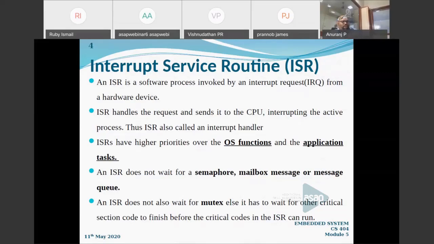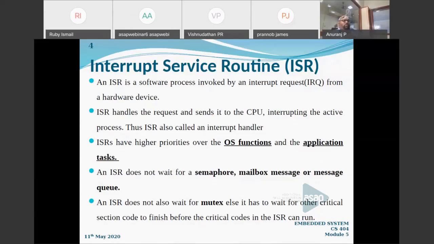You know that ISR will have high priority over operating system functions and application tasks. Why are we saying that? Because ISR has the highest priority. If the OS is following its own functions or some application it is running, and then an ISR comes, it has to be given the highest priority. It has to be serviced first.